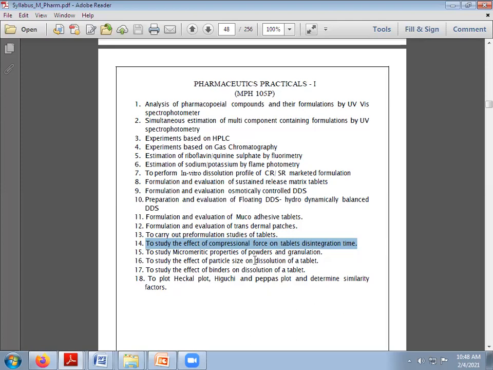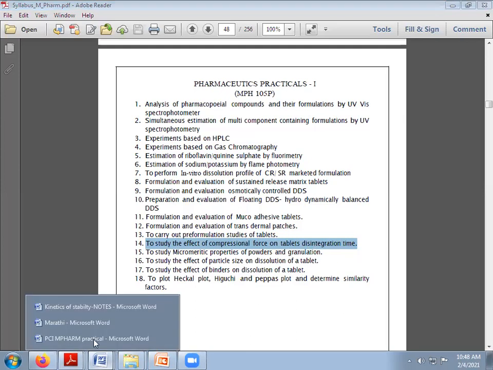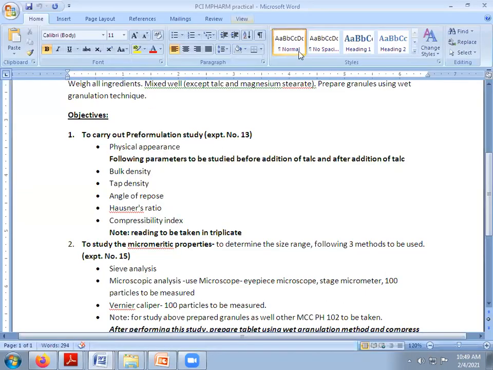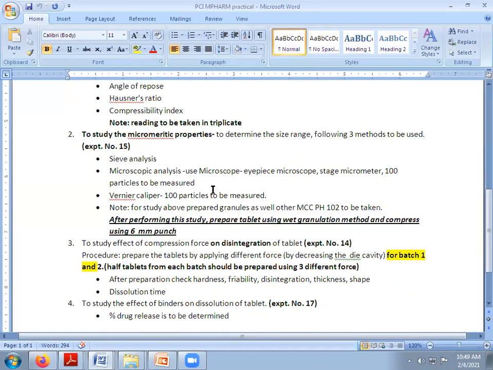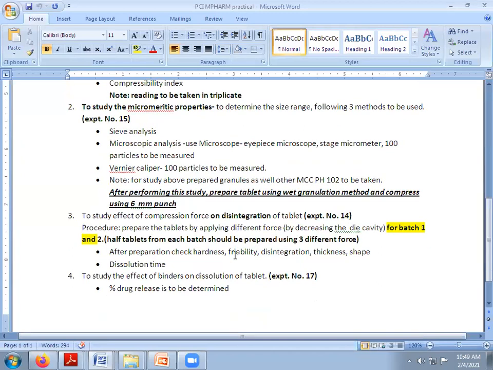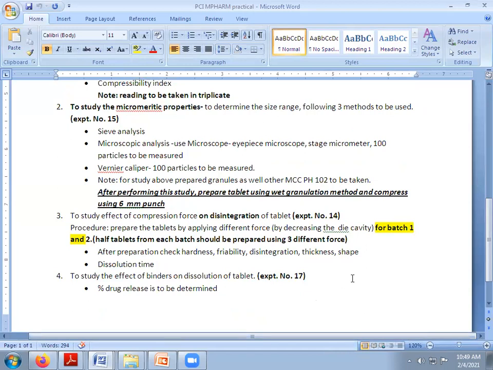So whenever we talk about the effect of compressional force on the disintegration time, we have to compress batches at various compressional forces in this practical. So how will we have various compressional forces? We have a 12 station tablet compression machine. It is multi-tooling, so we can increase or decrease the compressional forces.